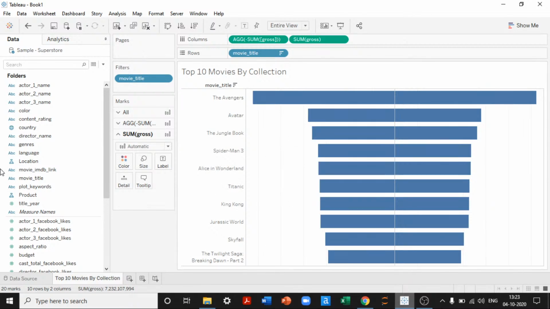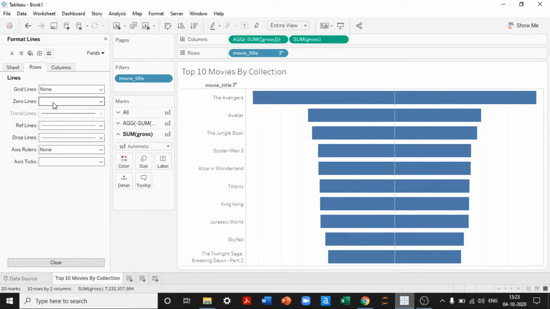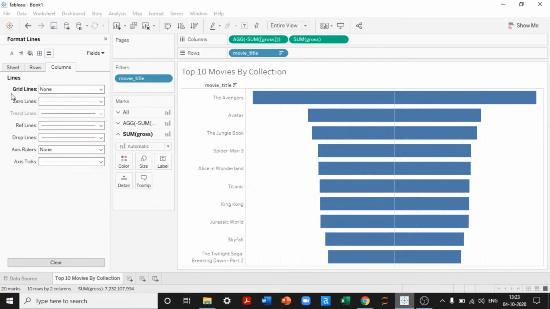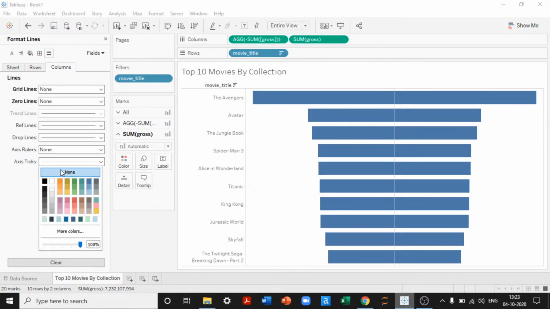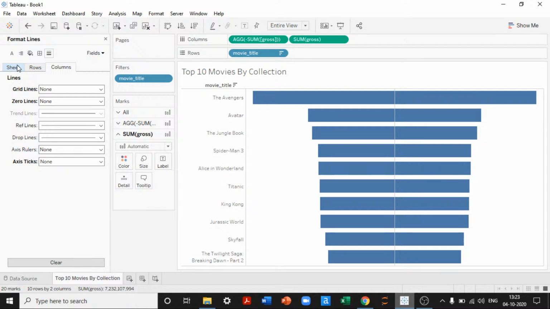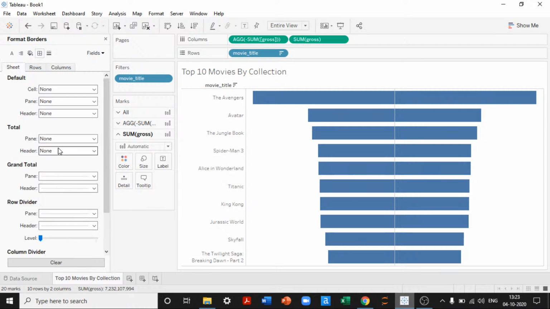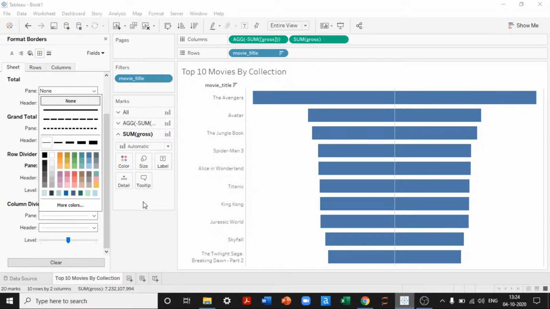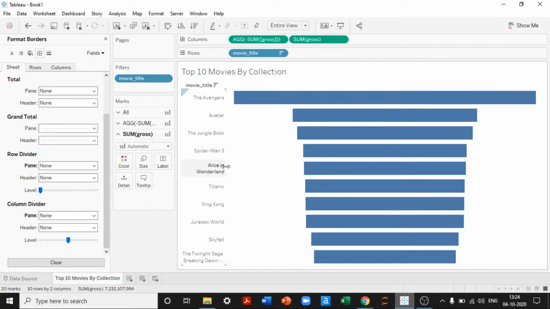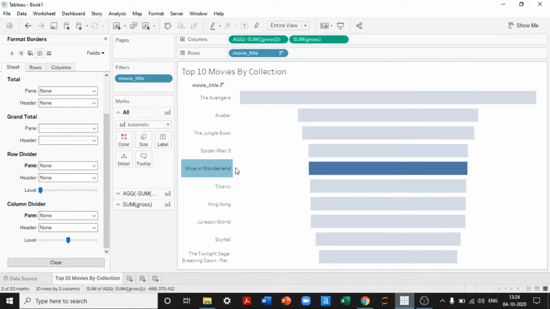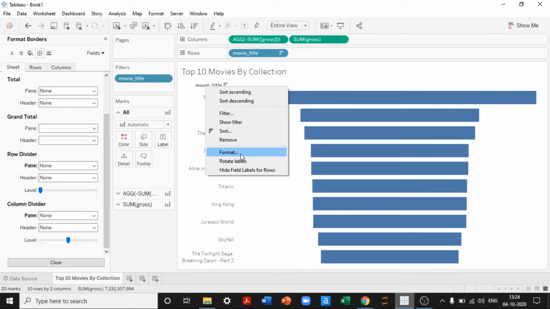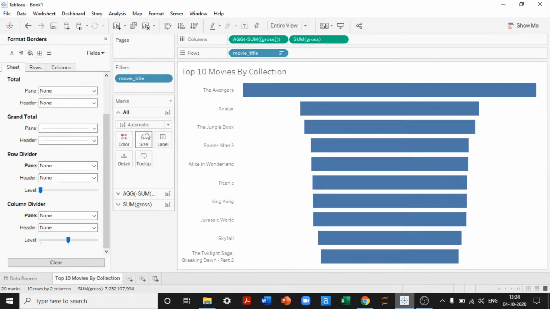Right click, format, go to the grid lines, remove all the grid lines. Yeah, we don't want the borders also. I'll remove the borders as well. Once the borders are removed, looks like the movie titles are too big. Perfect. And then we don't want this header also. Remove this. And then let's format this.